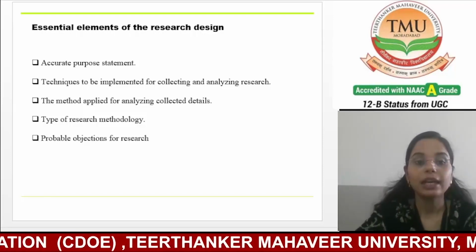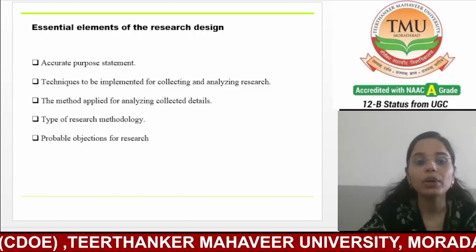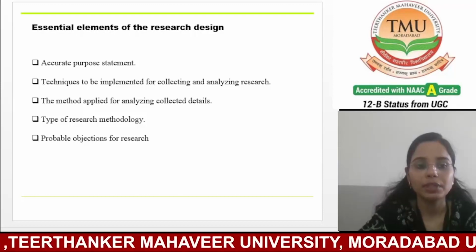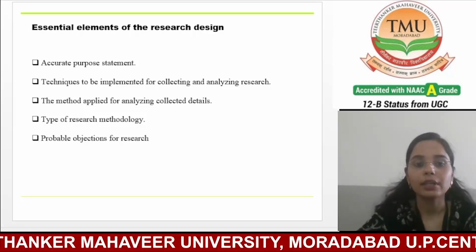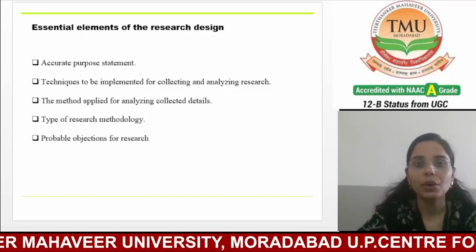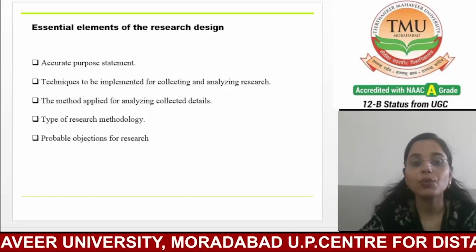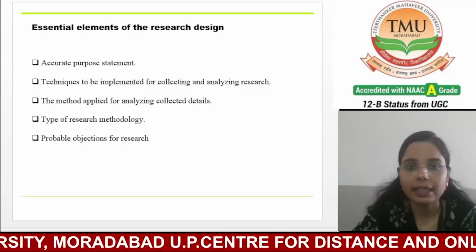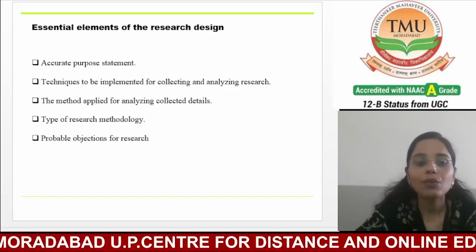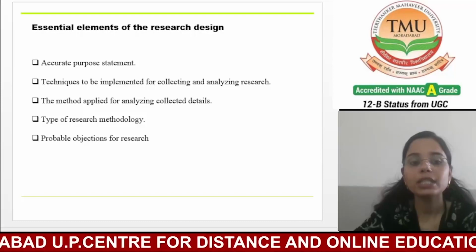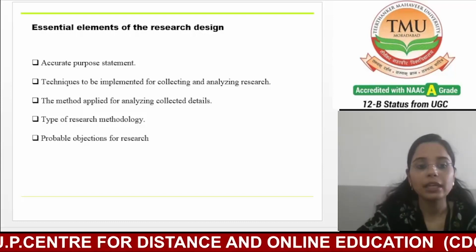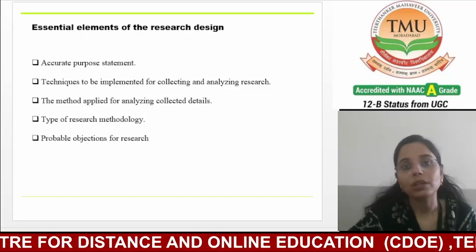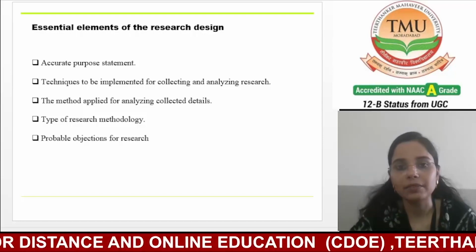That means clearly define what you want to achieve or discover through your research. What questions do you want to answer? Take an example like: I want to find out how much time teenagers spend on social media daily.